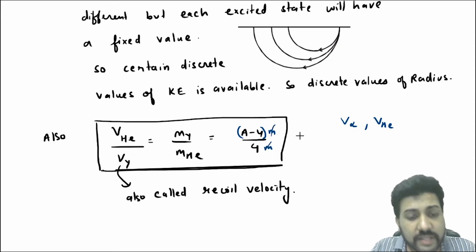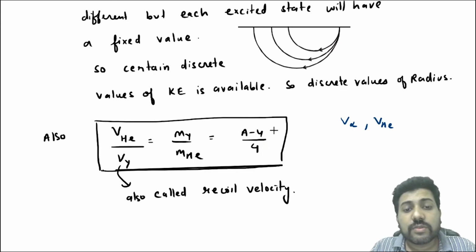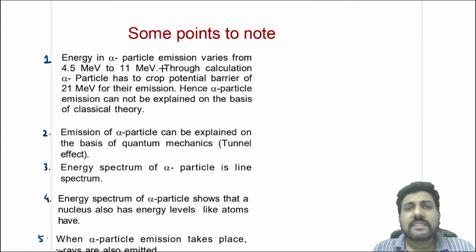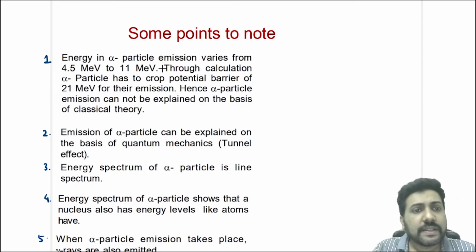Getting cancelled, so you'll get a minus 4 by a. So Vhe by Vy is equal to a minus 4 by a. Okay, now we will discuss some important points regarding alpha particle emission, or alpha decay.